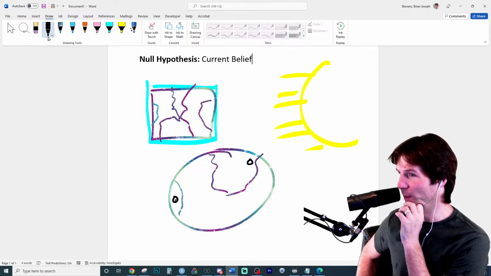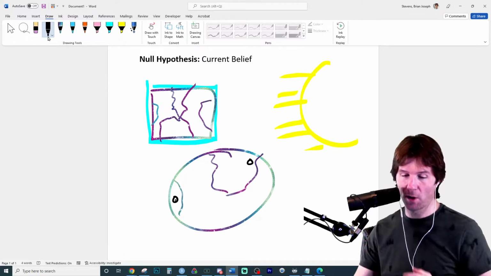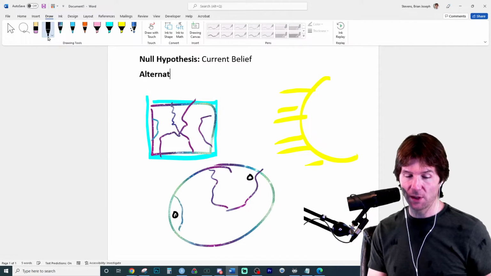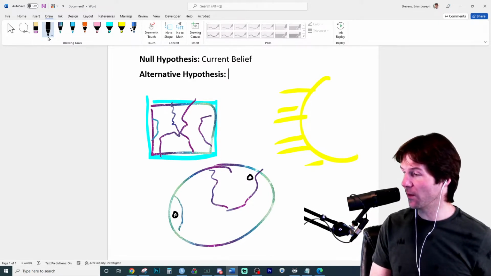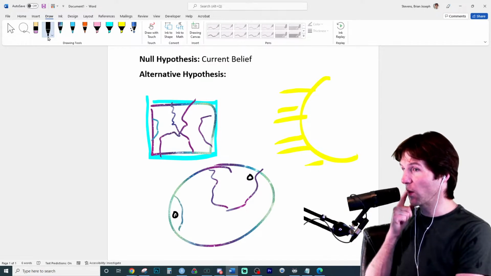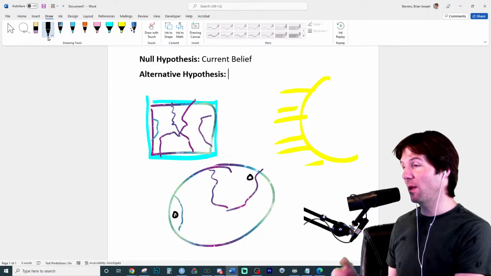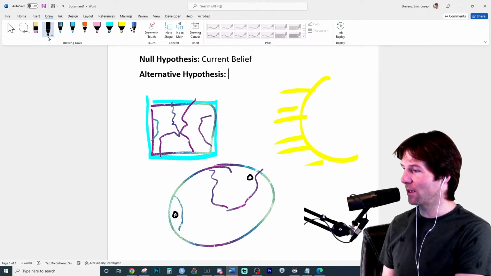So what are we offering them right here? We're offering them a what to their belief. They have a current belief. We're offering them an alternative hypothesis. And we need to give them what for this? What do we need to give them for our alternative? They have a null hypothesis. They have an initial belief. We say, let me give you what for something else.